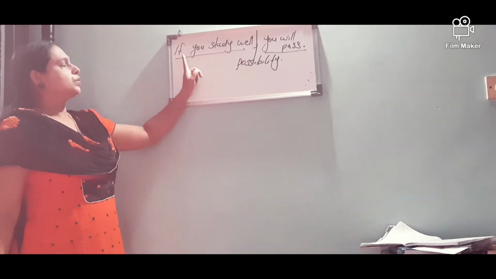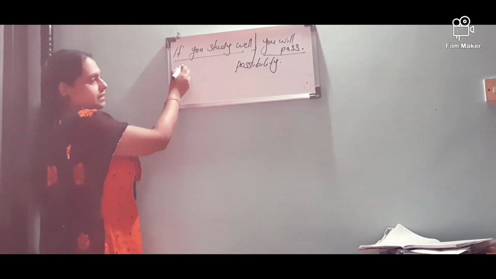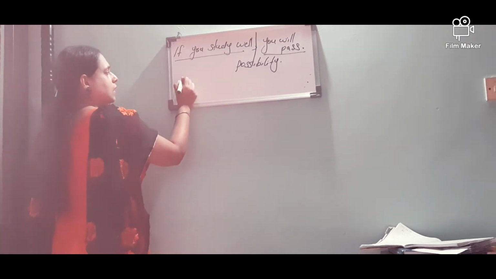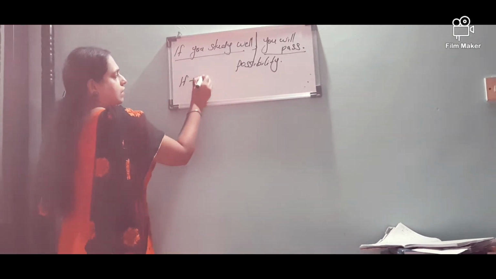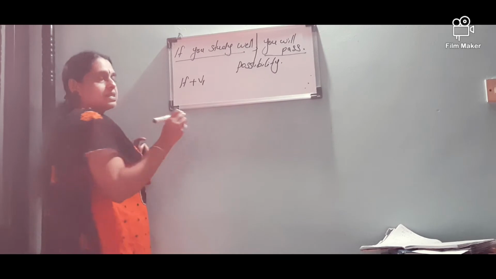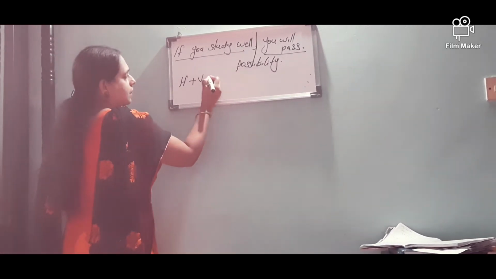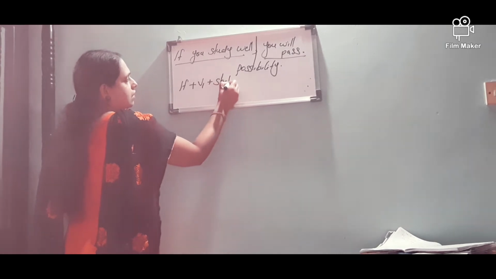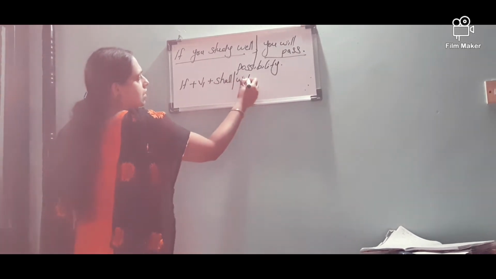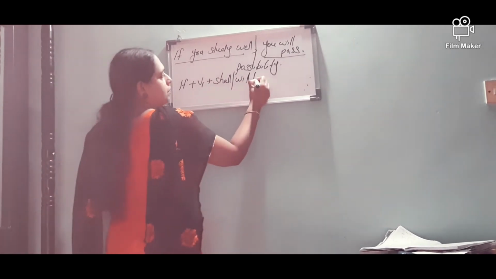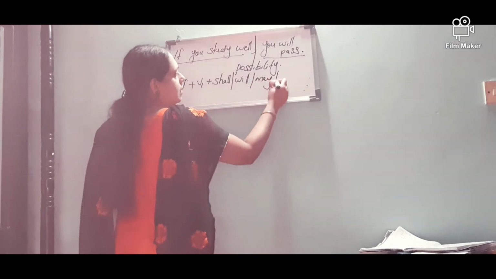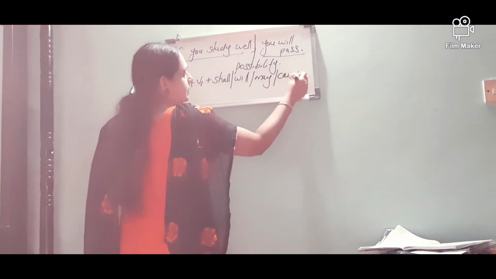So now the rule of this conditional clause is if plus V1, that means first verb form, plus shall or will or may, can plus V1.